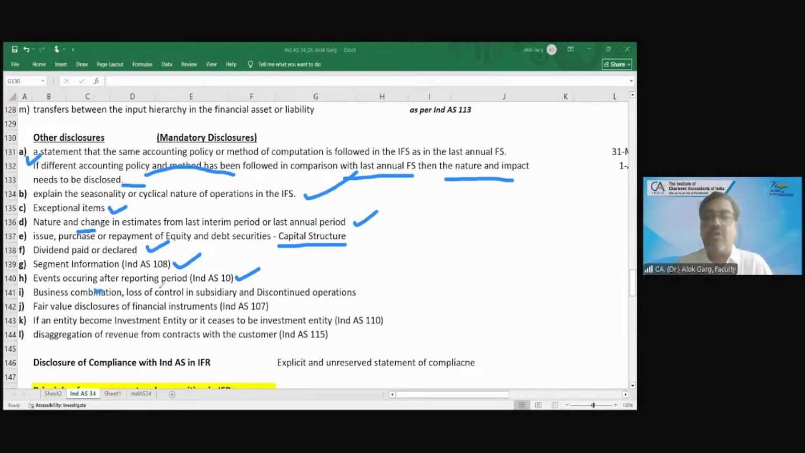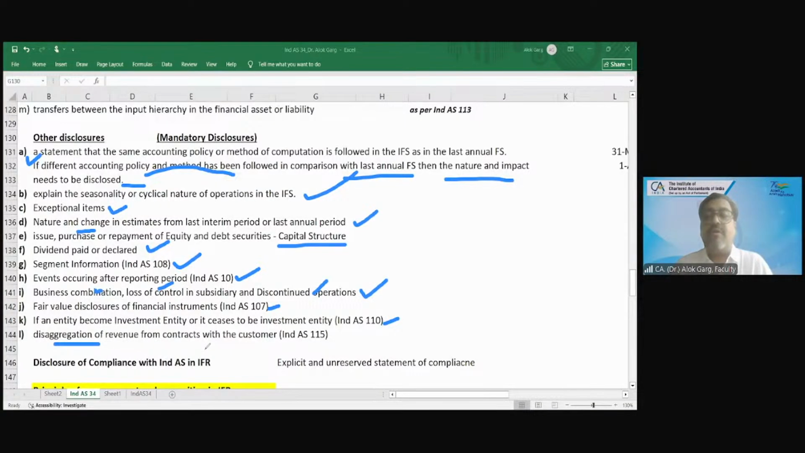Business combination, loss of control in subsidiary and discontinued operation. If there is any business combination, loss of control in a subsidiary, or any discontinued operation, it is also required to be disclosed. Fair value disclosure of financial instruments: again, disclosure is required. If an entity becomes an investment entity or ceases to be an investment entity, friends, when you read Ind AS 110 Consolidation, then you will understand the concept of investment entity. The standard says that if an entity becomes an investment entity or ceases to be one, disclosure is required to be given.